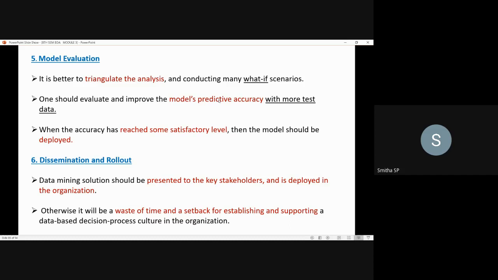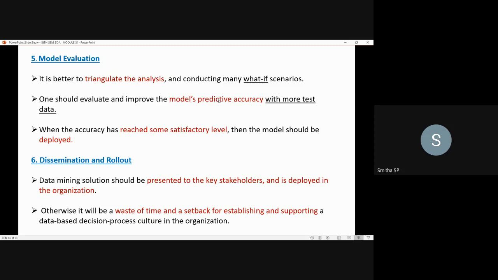Next, the sixth step is dissemination and rollout. The data mining solution should be presented to the key stakeholders and deployed in the organization. They are talking about deploying the model in the organization. That is dissemination and rollout. It is very important that the data mining solution is presented to the key stakeholders and deployed in the organization. Whatever solution you have obtained from that model should be presented to the stakeholders.